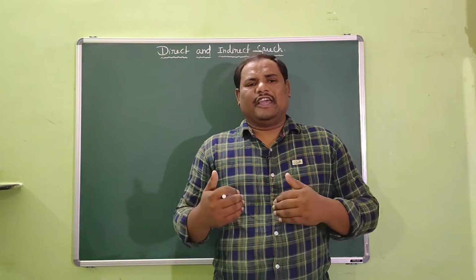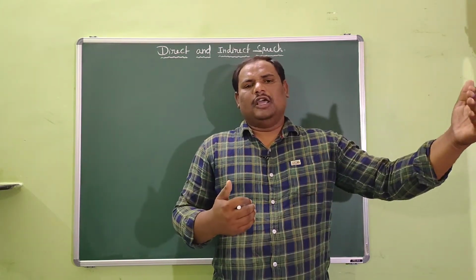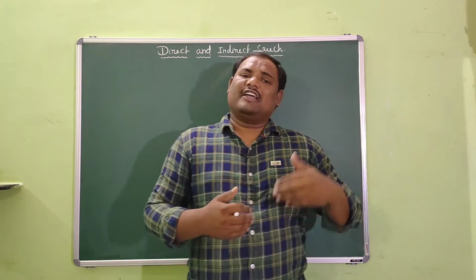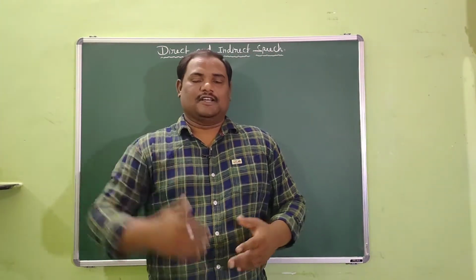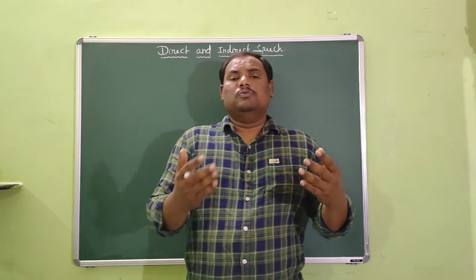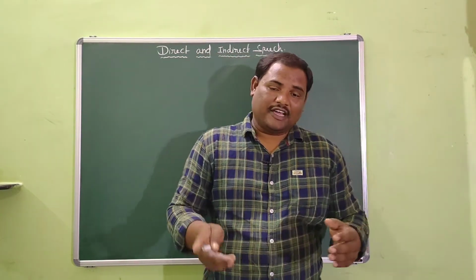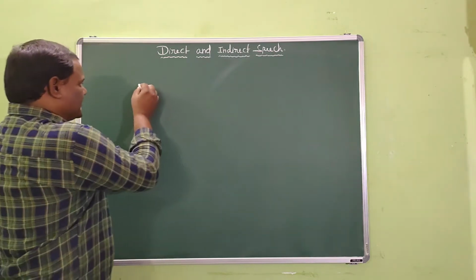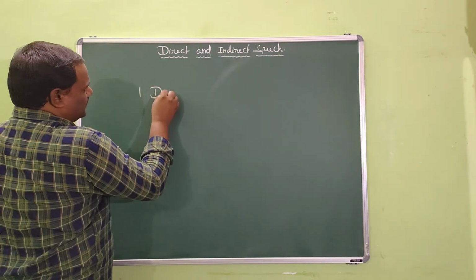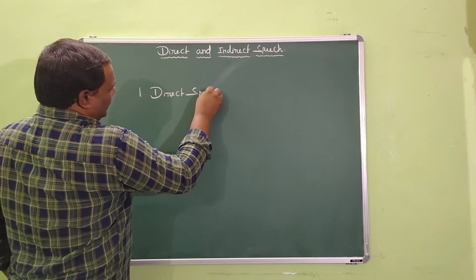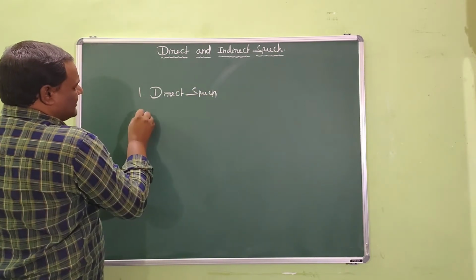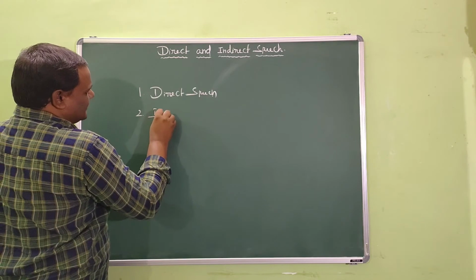Generally, we can convey the spoken words of a person to the other person by using two modes of sentences. What are they? First one is direct speech and the second one is indirect speech.